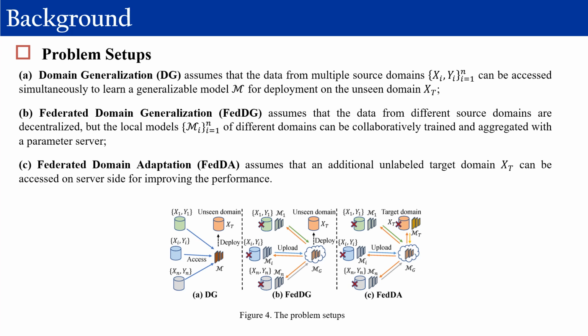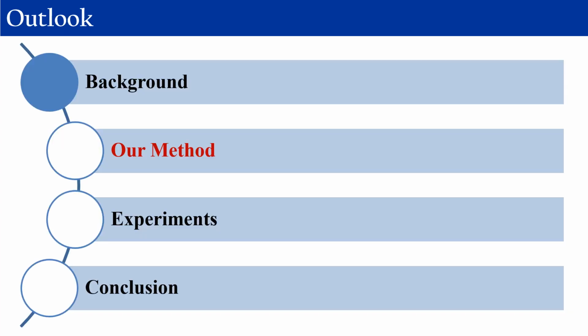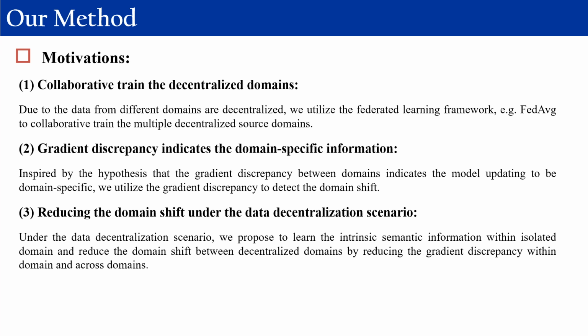In this paper, we focus on the federated domain generalization task, and our method can be extended to federated domain adaptation. The motivations of our method are as follows. 1. Collaboratively train the decentralized domains. Because the data from different domains are decentralized, we utilize a federated learning framework, e.g., FedAvg, to collaboratively train the multiple decentralized source domains.